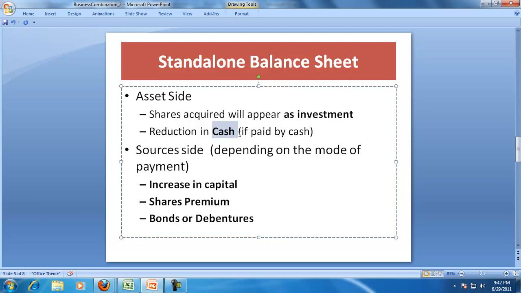It may result in a decrease in cash or an increase in capital or an increase in the bonds and debentures with a corresponding share premium, if any. So the discharge of purchase consideration will affect the sources side or the cash, depending on the mode of payment of the purchase consideration.